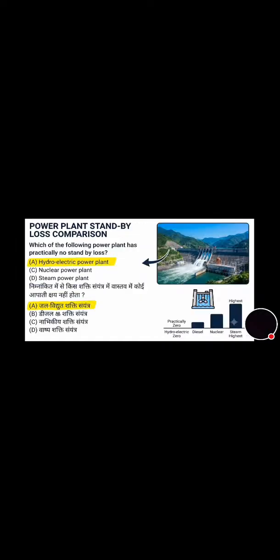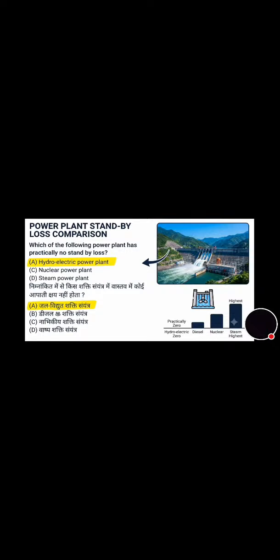Now we will move towards the next question. You can see on the screen. What is the value of load factor? And its correct answer is that it is less than 1. Load factor is always equal to average load upon maximum demand. Now move towards the next question. Which of the following power plants has practically no standby loss? And its correct answer is option A, that is hydroelectric power plant. Now we will move towards the next question.